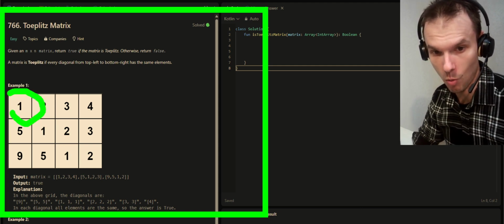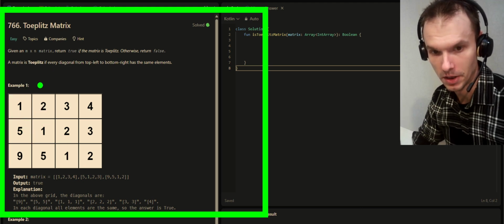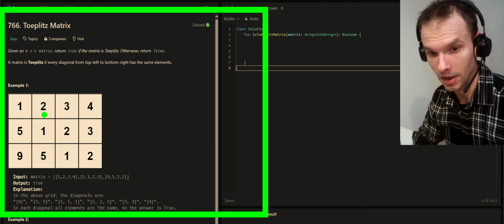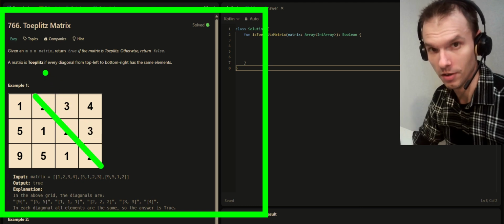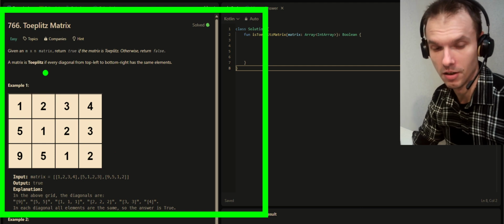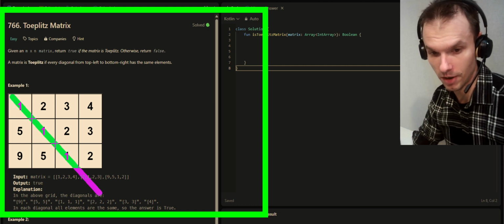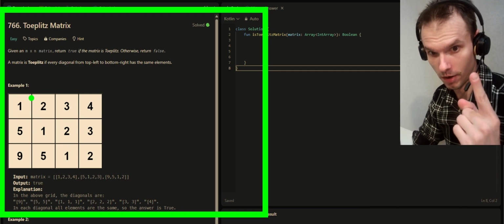In this case, one. Everywhere is one in that diagonal. But the tricky point is that all the diagonals should have their own, the only unique value. So basically the cardinality of the number of elements in the diagonal should be only one.